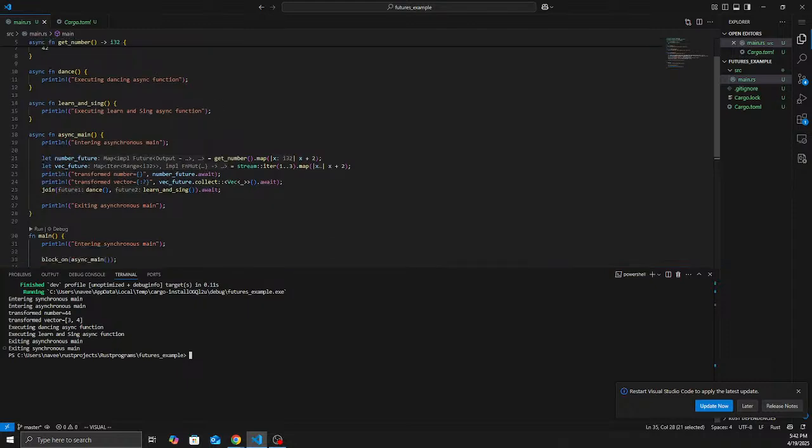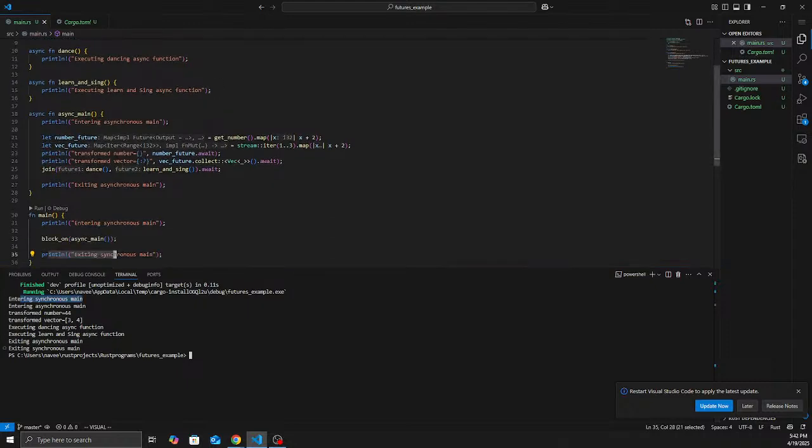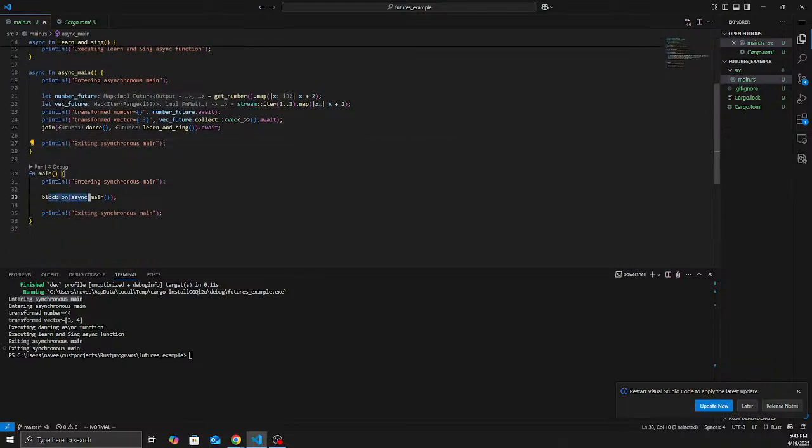So you can also see the flow: entering synchronous main and blocking on async main, coming here, entering async main, executing the number future, transform number, transform vector, executing dance, executing learn and sing, and joining it, waiting for its completion, then exiting asynchronous, coming back here, then printing the final exiting synchronous main.